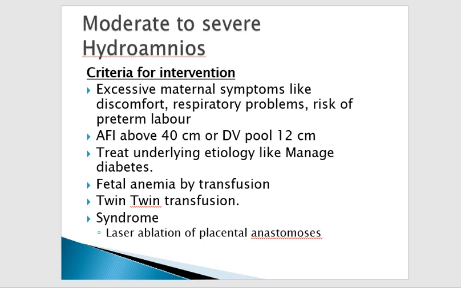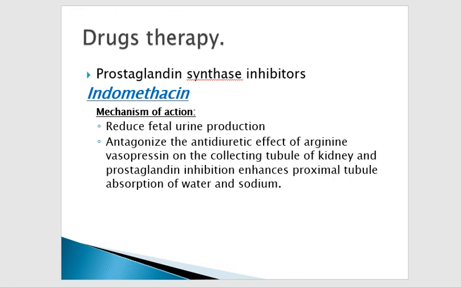Like if she has diabetes, we have to control the diabetes. If the patient has fetal anemia, then we have to correct the fetal anemia by transfusion, especially in twin pregnancy or Rh isoimmunization. Then we will give the transfusion to the fetus. If there is twin to twin transfusion syndrome, then we have to do laser ablation of the placental anastomosis. So this will treat the cause.